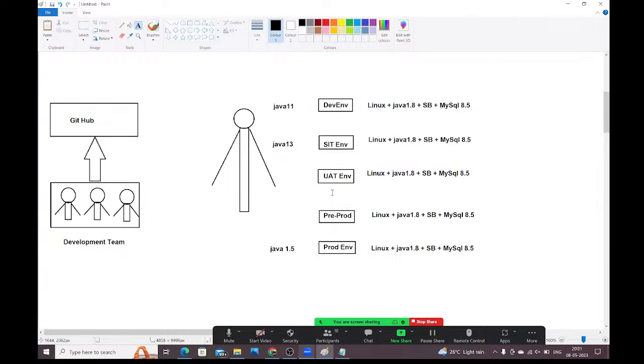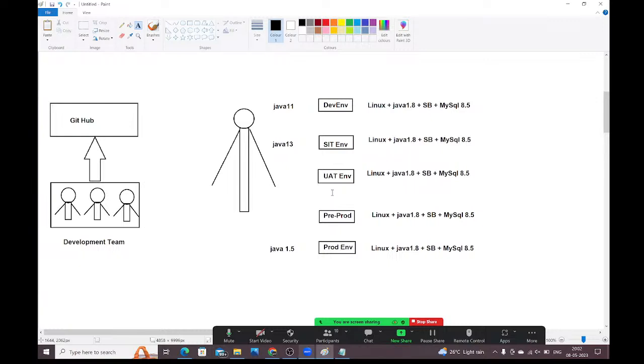Understood? Is it clear, guys? It is very difficult, right? So to overcome these problems only, Docker came into the picture. In Docker, whatever application code you are using, whatever software, libraries, and dependencies you are using, everything we are going to package as a Docker image.